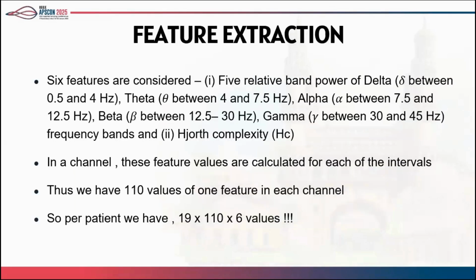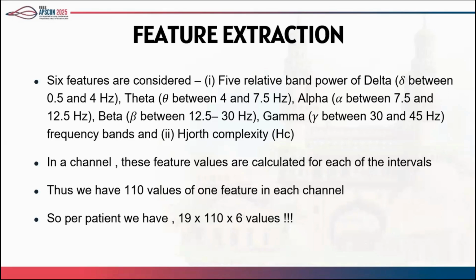The main features we are considering here are the relative band powers of the 5 different frequency bands, namely delta, theta, alpha, beta, and gamma. Another additional feature is the Zorro complexity. Basically, this parameter helps to calculate the rate of change of frequency, which is much needed in Alzheimer's detection, because in these kinds of neurological diseases there are small fluctuations which we need to consider in EEG signals.